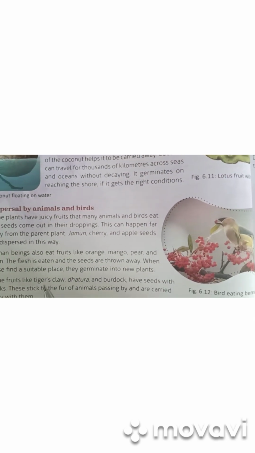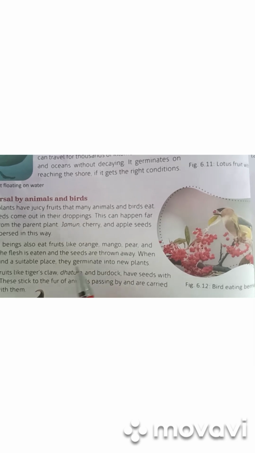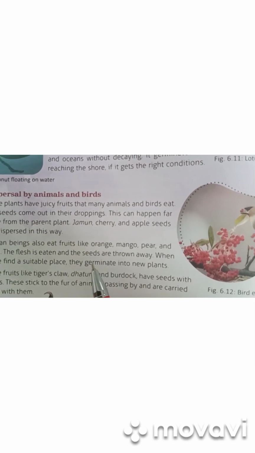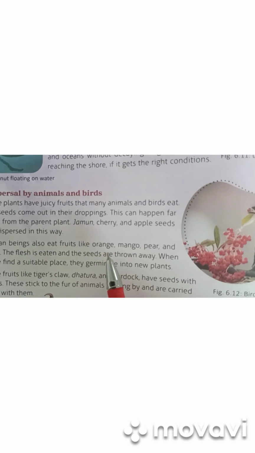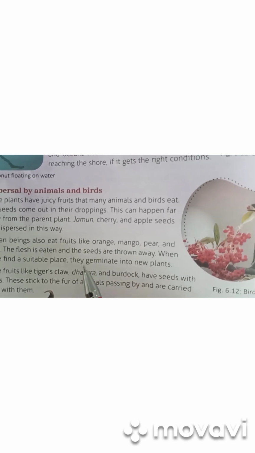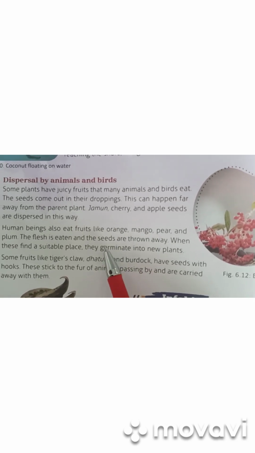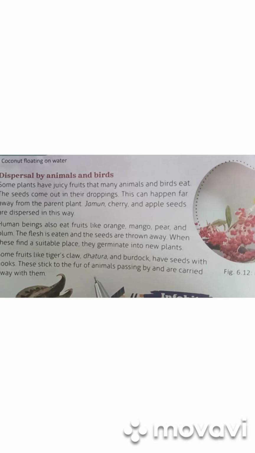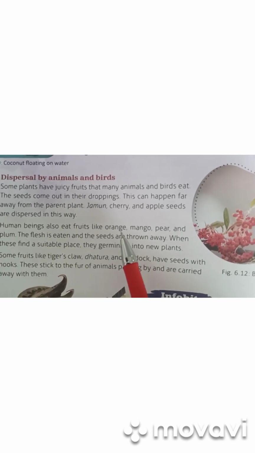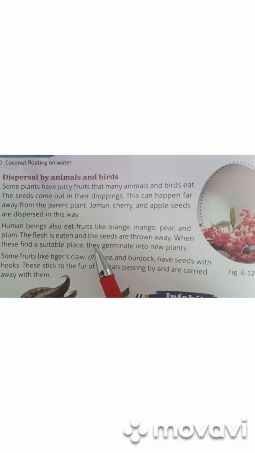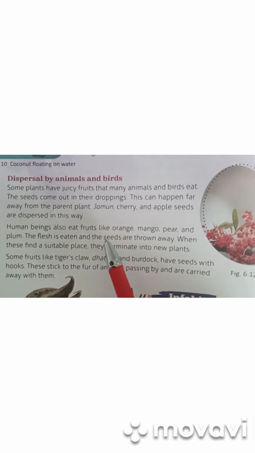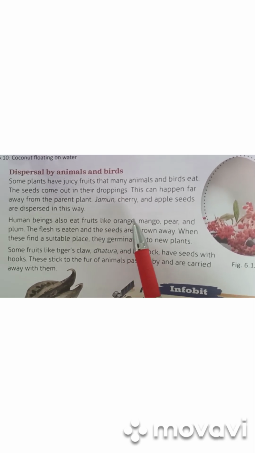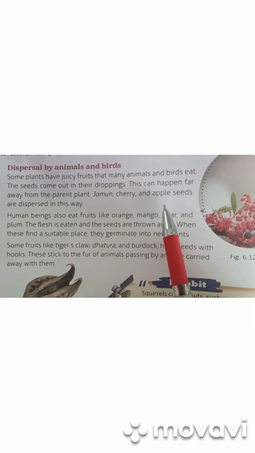Now the dispersal by animals and birds. The animals or birds eat the fruits and their droppings contain the seeds. When they drop their droppings, the seeds, when they get favorable conditions, can germinate into a new plant. You can see the peepal tree in different places on your terrace or in your neighborhood. In different places it can grow independently or automatically.